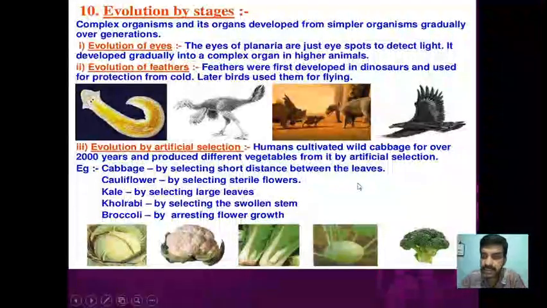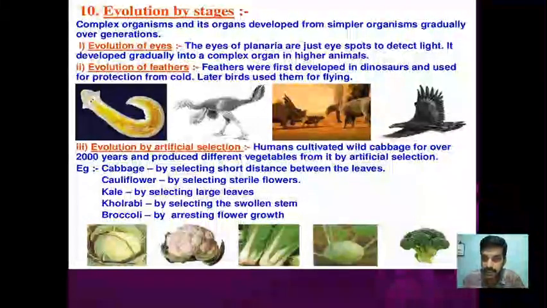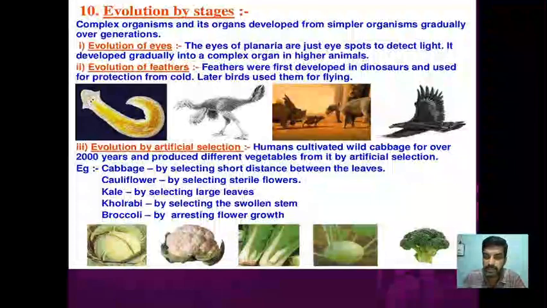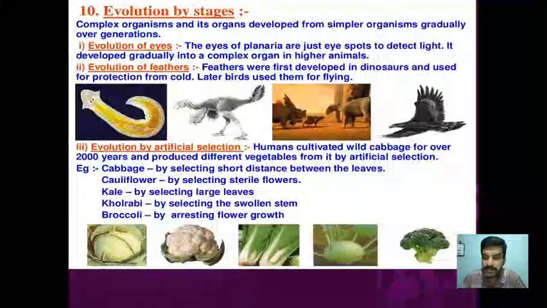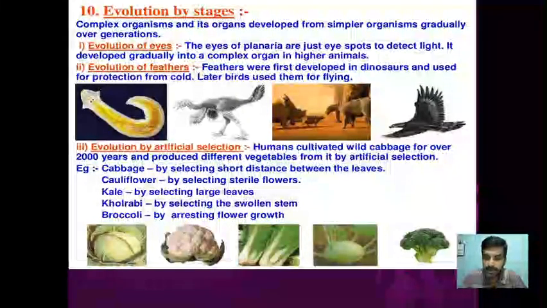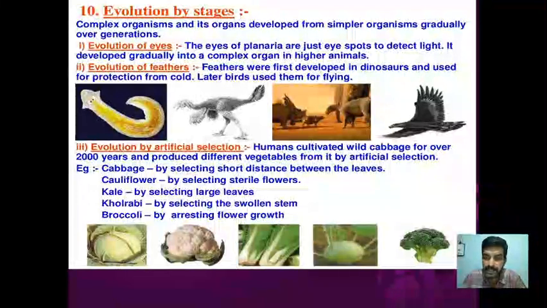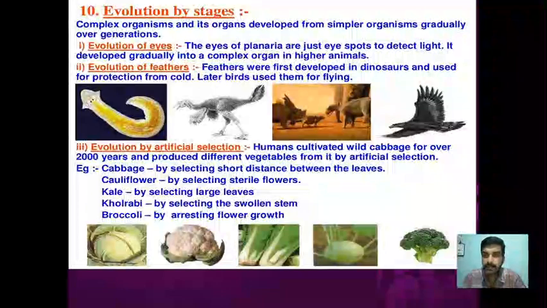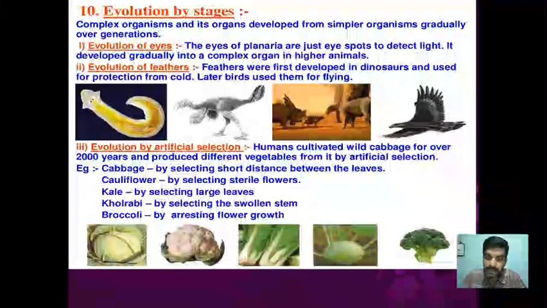Then evolution by artificial selection. Artificial evolution is also called man-made evolution, or anthropogenic evolution. We have been cultivating so many vegetables and crops over a long period, over a lot of years, and we generally select the desired characters we find. Say, for example, in a group of crop like paddy, suppose some plants are giving more grains, so we select that plant and cross it with some other breed, and we get the other characters and we use it.